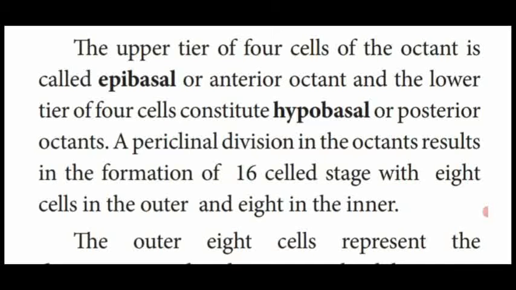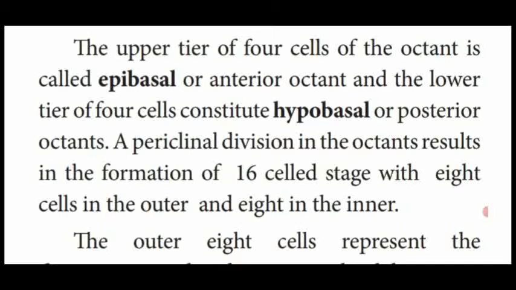So out of this 8-cell stage, there are 4 at the upper level and 4 at the basal level. The upper 4 are named epibasal and the lower 4 are named hypobasal or posterior octant.